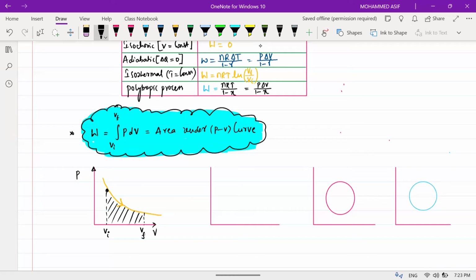Volume is increasing or decreasing, beta? This will give me the work done. That will be positive because volume is increasing. Am I clear?